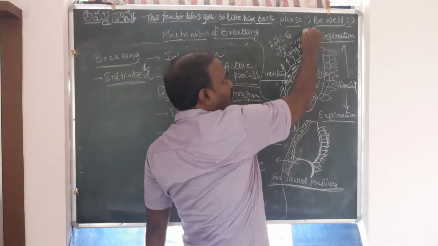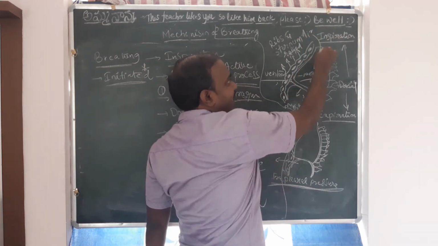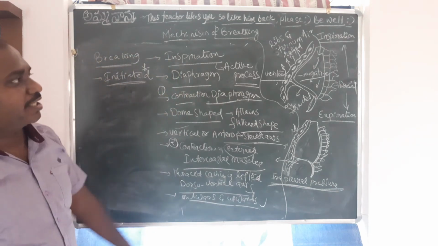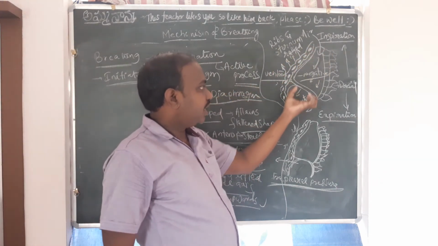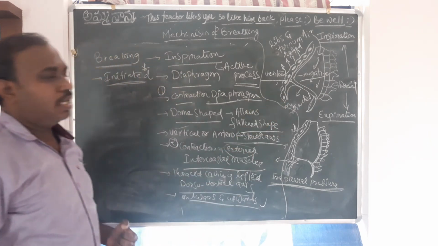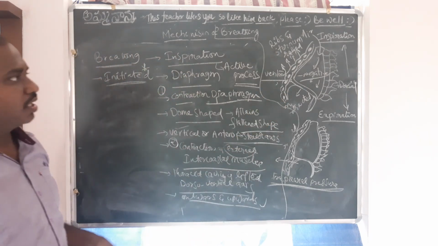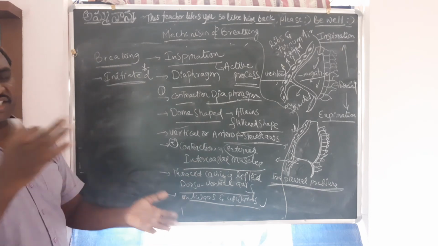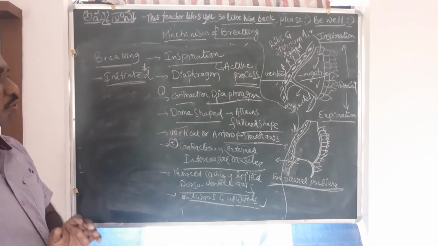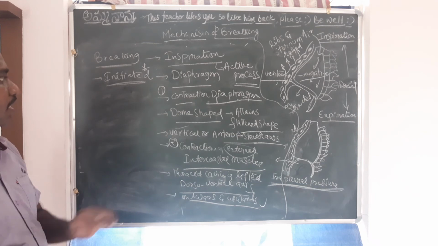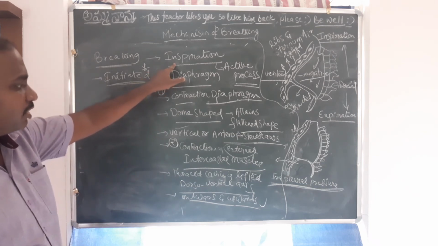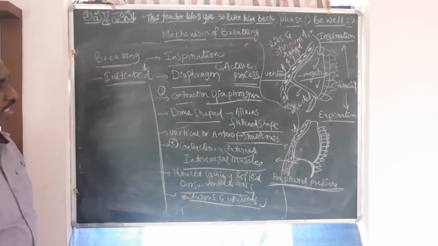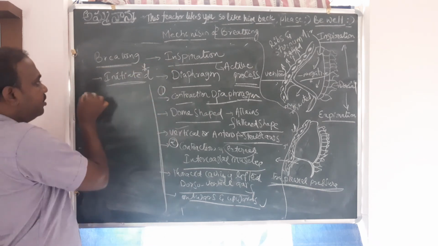So that is why all the air that is present in the atmosphere now rushes into the lungs, and it will be taken to the alveoli to exchange into the blood, so that it can be taken to the body parts. Yes, that is the inspiration process. And expiration process is easy now. Expiration process is easy, right? All of this is inspiration.